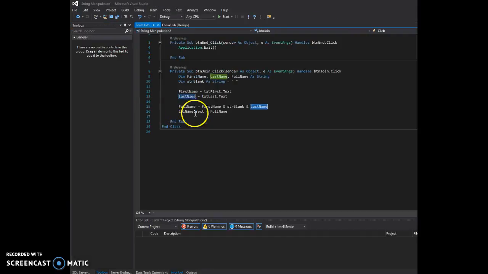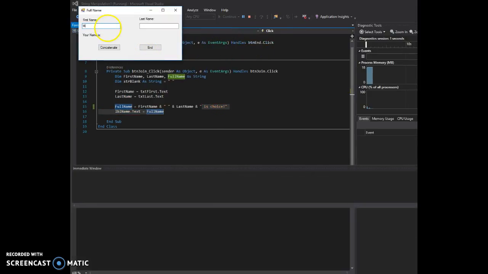Alright, yes, you can say it, I am brilliant. So you can see I can actually have any number of strings in here, and I can even put my own strings in here if I want. And in fact, I'm going to put in "is choice". Alright, so there's the first name, there's a blank space, there's the last name, and it should say that, of course, I am choice.